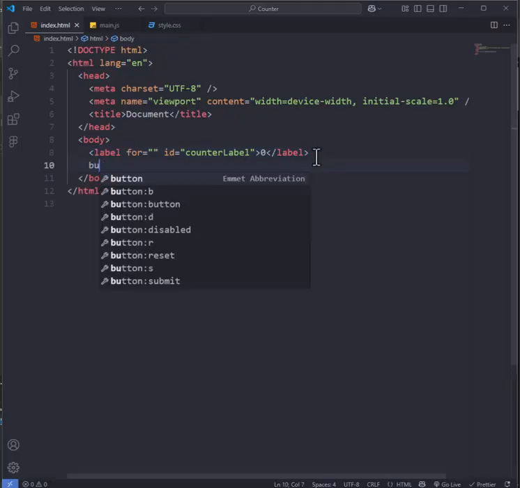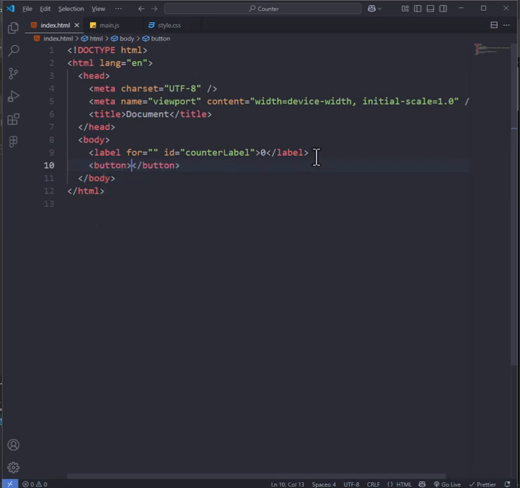Button, the text will be decrease. Then for the second button, the ID will be reset. Button, the text will be reset. Then increase, ID, increase. Button, the text will be increase. What I'm also going to do is place our buttons within a div section.